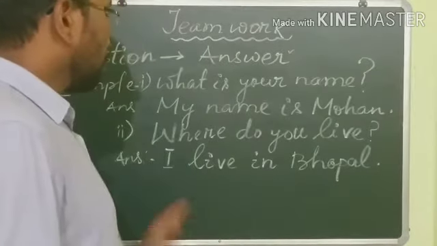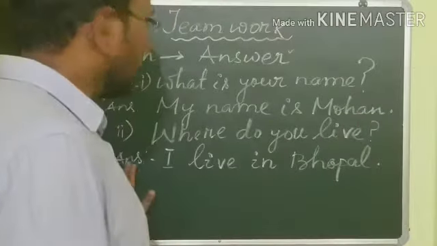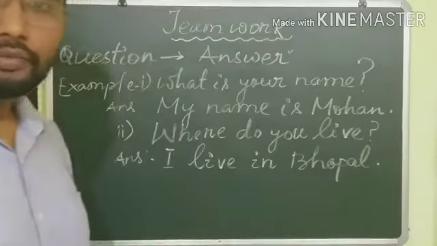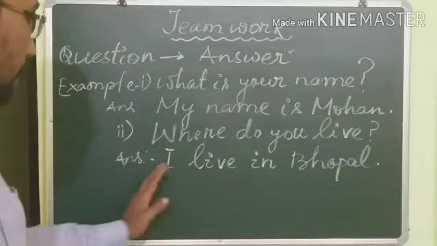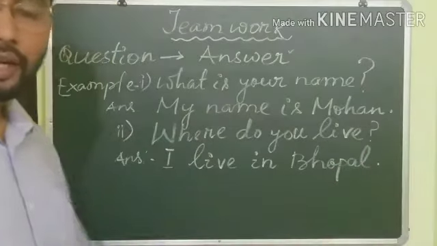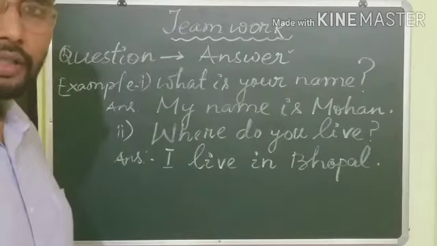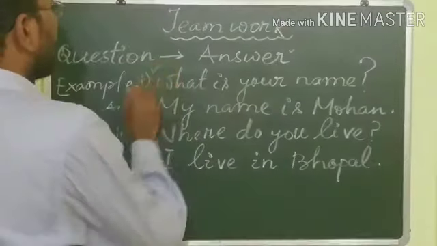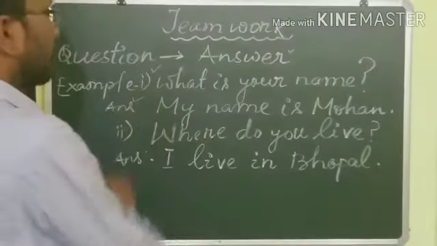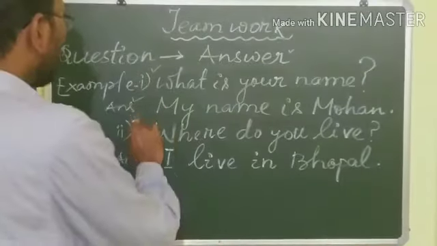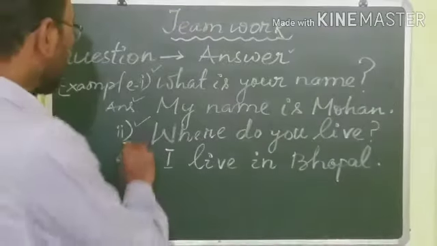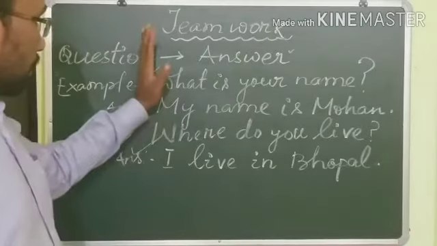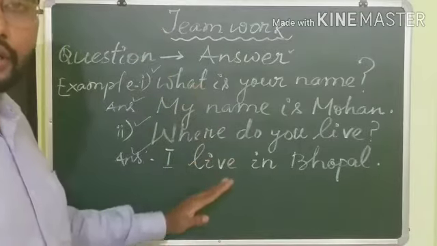Second question, where do you live? Answer will be, I live in Bhopal. For example, a child is staying in Bhopal, then she or he will answer, I live in Bhopal. So, first comes question, then comes answer. Here also, first comes question, then comes answer. Right? So, this is the process that we are following till now.